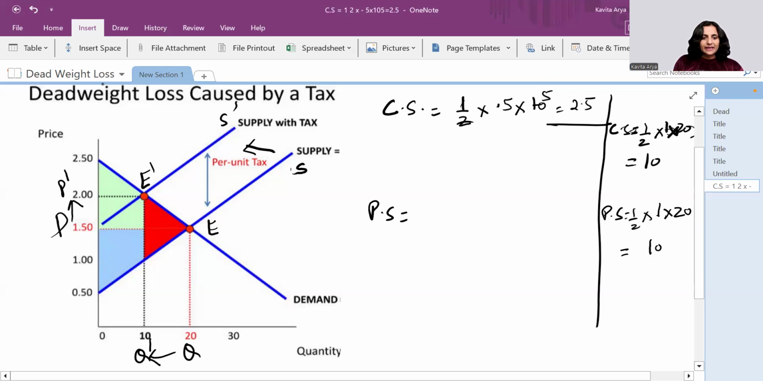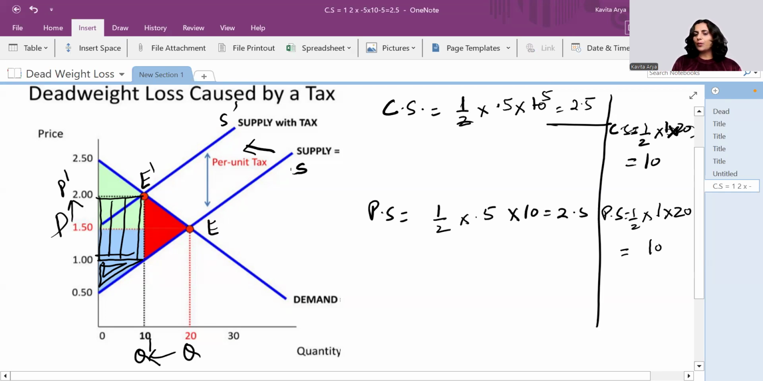Now, please see, producer surplus has been reduced to only this triangle. Why so? Because here, this much is the amount of taxation. The vertical shaded area shows you the tax paid, right? So what money goes to the producer and what is the surplus thereof? The surplus is shown by this small triangle and the calculation is half, 0.5 and 10 again. That gives you 2.5.